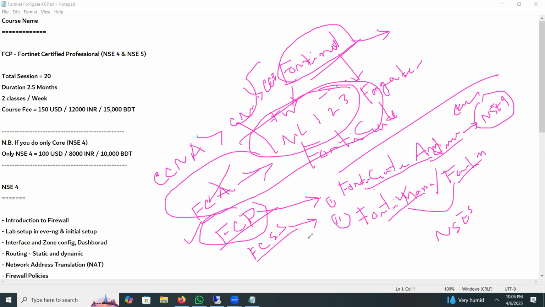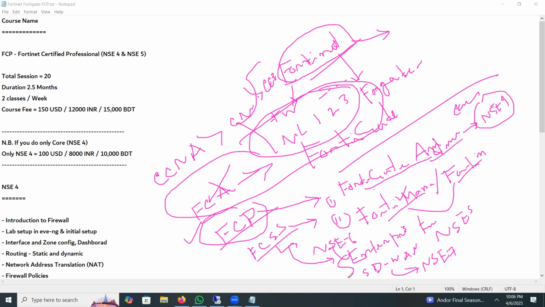Then FCSS, FortiGate Certified Security Specialist. For this exam, you need to pass another 2 exams. One is Enterprise Firewall, and another is Fortinet SD-WAN. Enterprise is basically NSC6, and SD-WAN maybe NSC7.